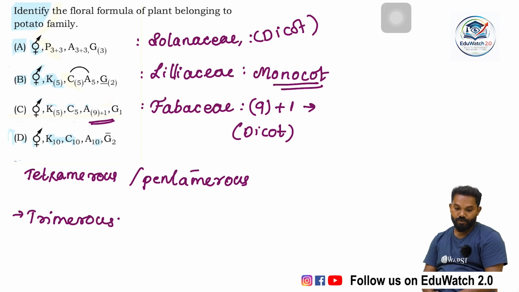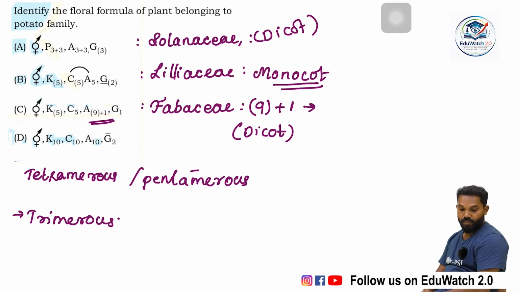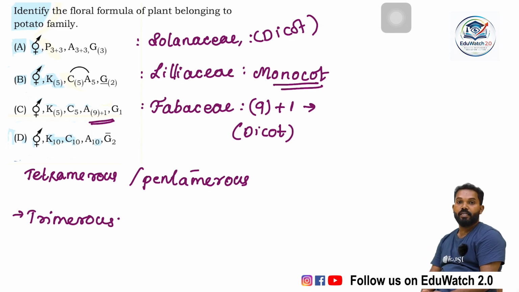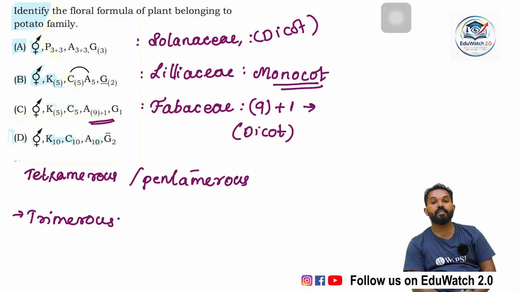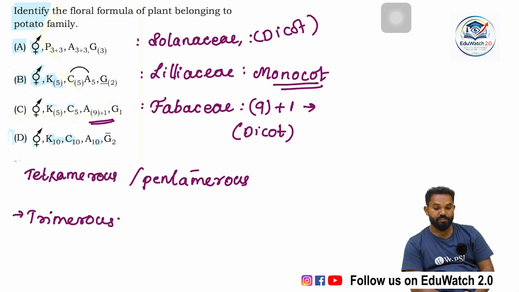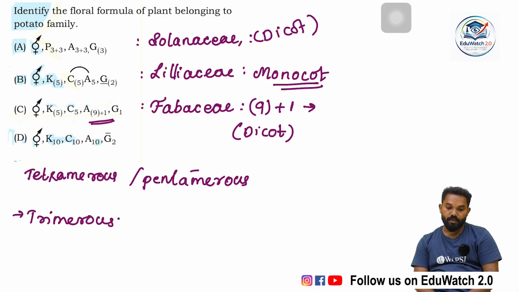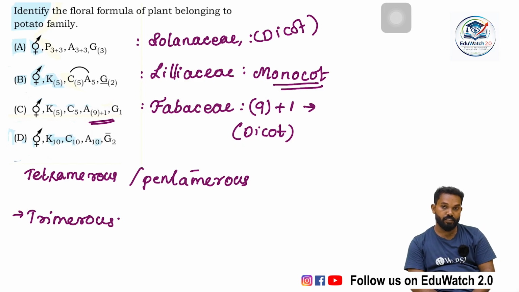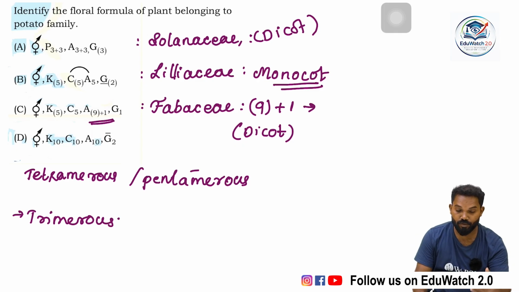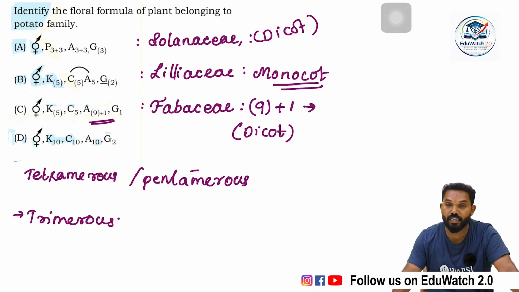But in dicot families like Solanaceae, the number of floral parts is 5 or its multiple. The mustard plant comes under Brassicaceae. That family has a tetramerous flower, so the number of floral parts is 4 or its multiple. So here, the plant with the floral formula with 3 or its multiple, Option A, belongs to the monocot family, Liliaceae.